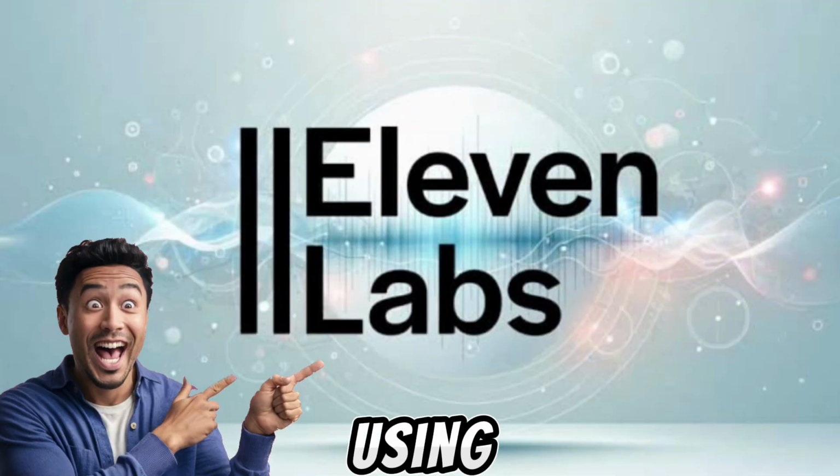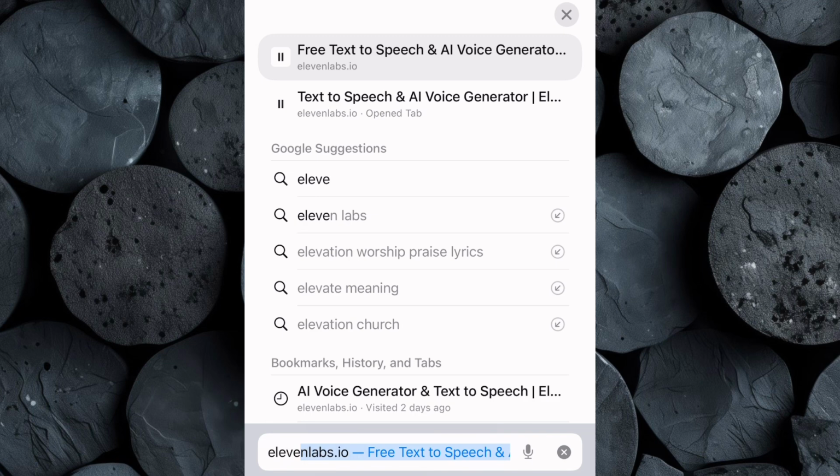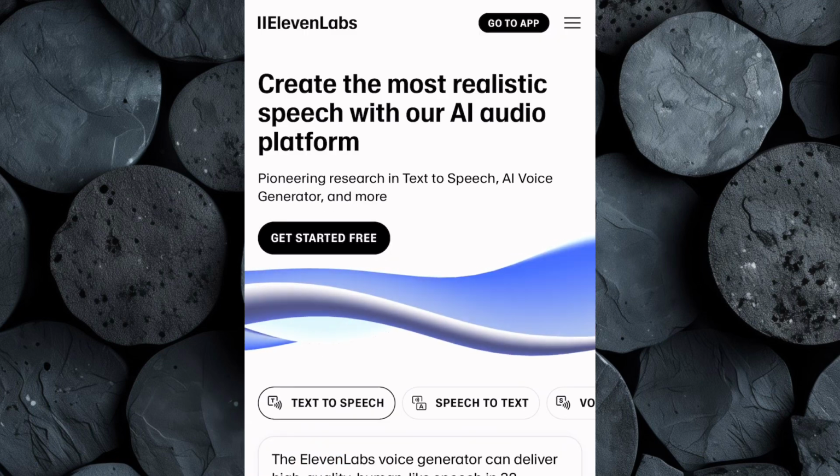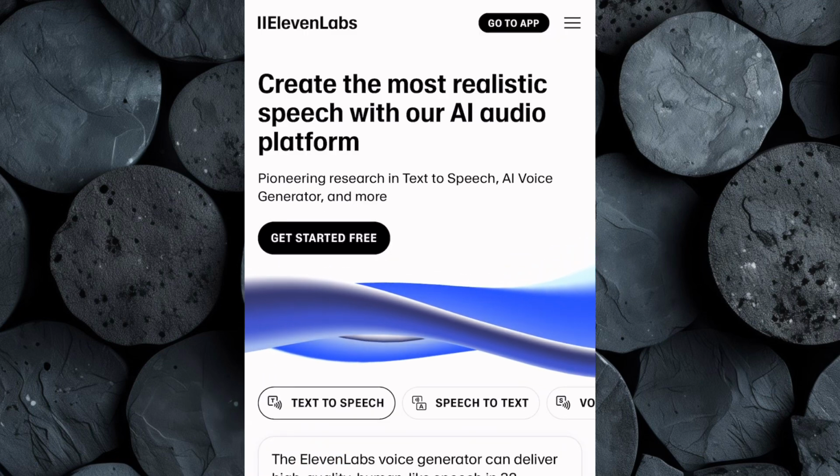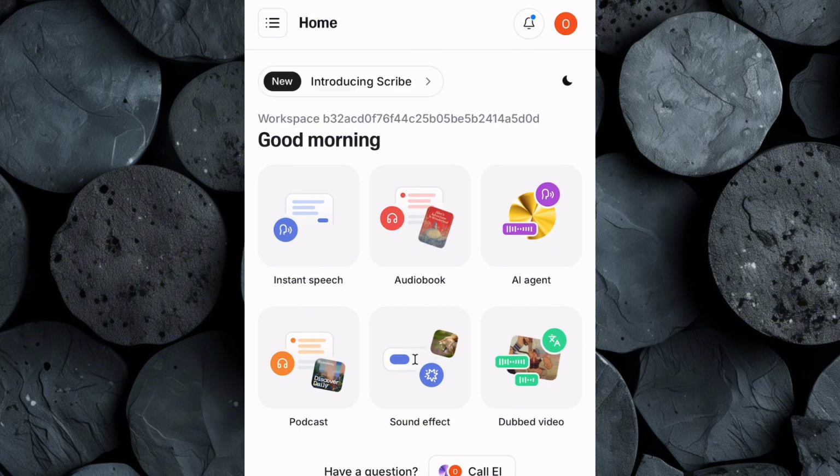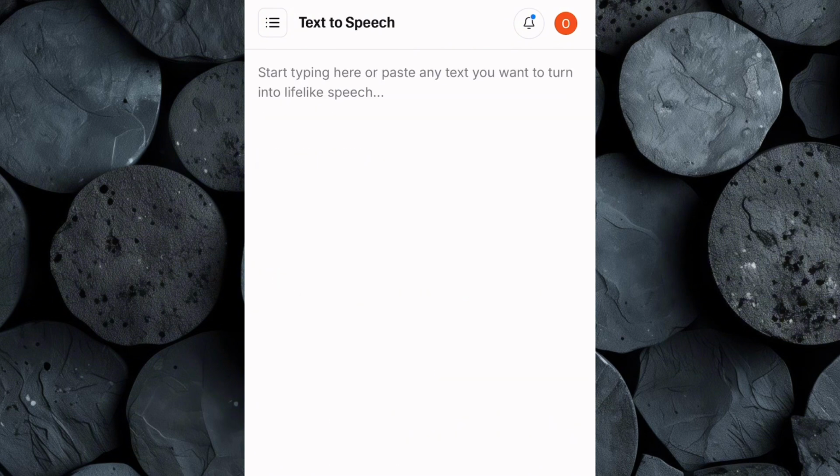For this, we'll be using 11 Labs. Go over to your browser and search for 11labs.io. If you're new to the platform, click on Get Started and follow the quick steps to create an account. Once you're logged in, click on Instant Speech. This is where the magic happens.